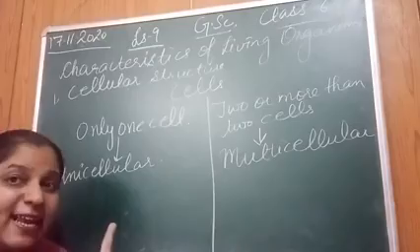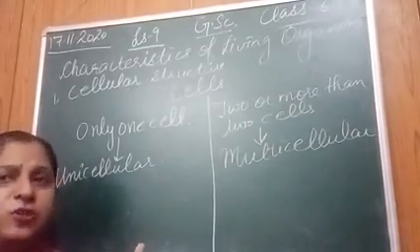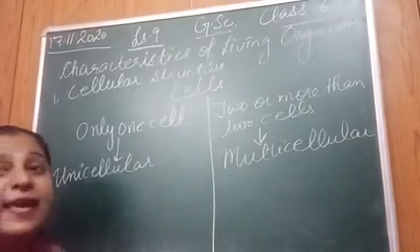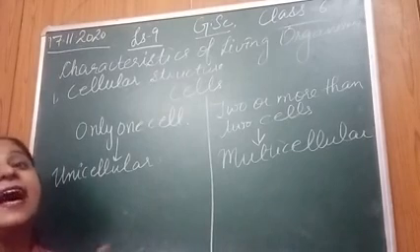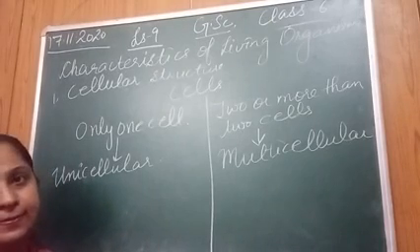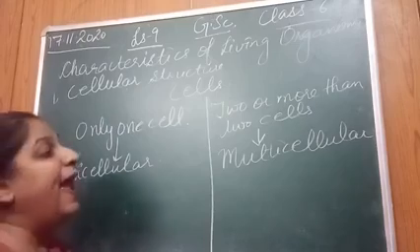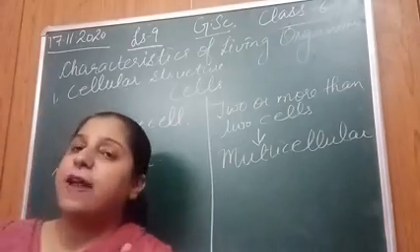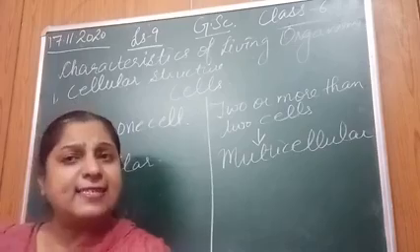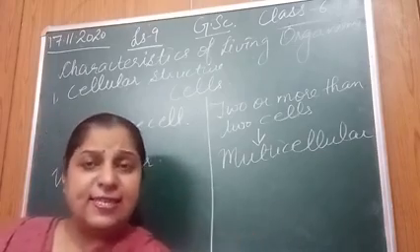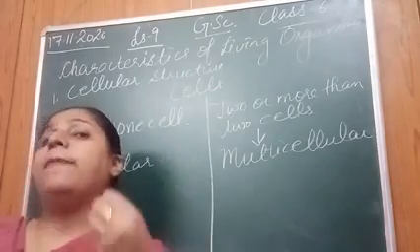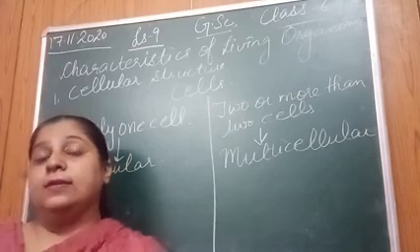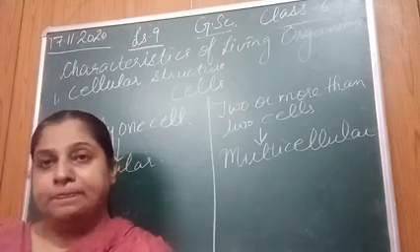So in case of unicellular organisms, all the functions are performed by that one cell only. If one cell is there, all the body functions required are performed by that cell. If that cell dies, the organism dies. And in case of multicellular, all the functions are not performed by one cell. There are so many cells, so different groups of cells perform different functions. If one or two cells die, then the organism does not die.